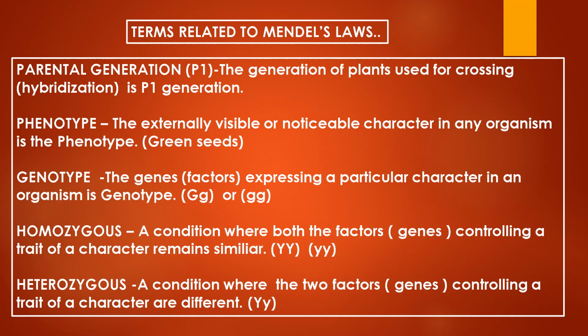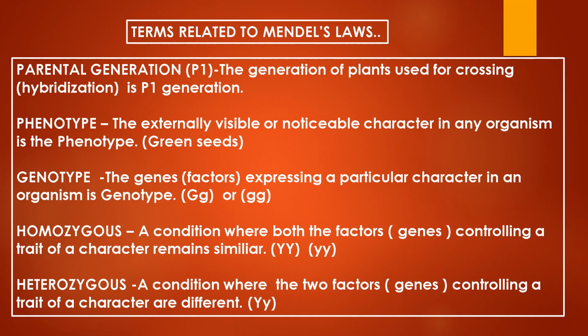Certain important terms related to Mendel's laws. Parental generation, P1 generation: the generation of plants used for crossing or hybridization is the first parental generation. Phenotype: the external visible or noticeable characters in any organism is called the phenotype. For example, green seeds in pea plants. Genotype: the genes or factors expressing a particular character in an organism is called genotype. For example, capital G or small g.